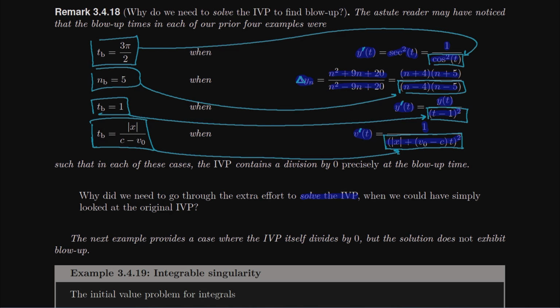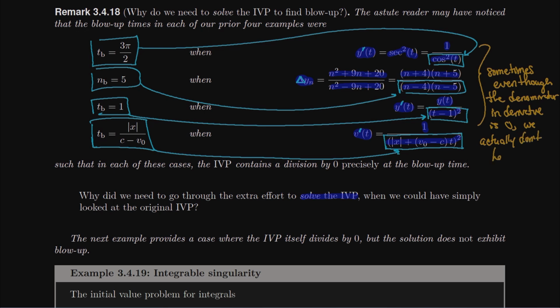And the answer ends up being yes, you do still have to solve the IVP, because sometimes, even though the denominator in the derivative is 0, we actually don't have blow-up.